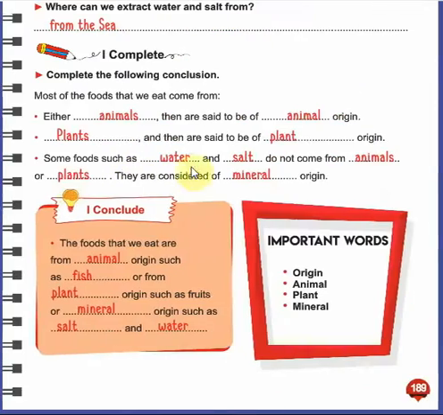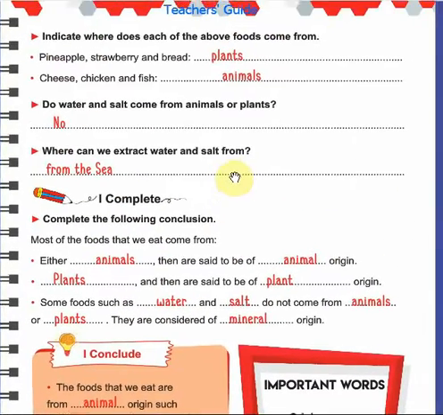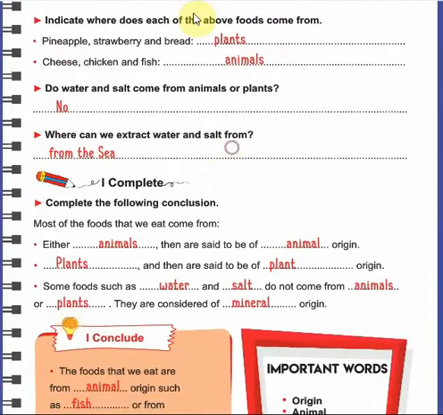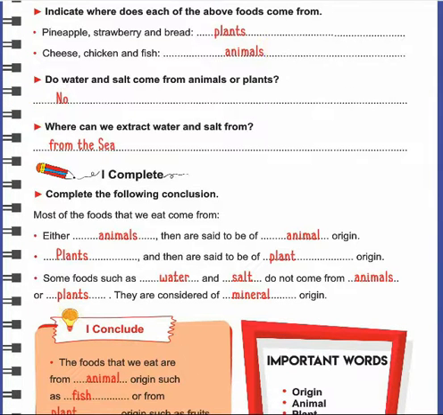Okay, let's go to the second page. We are going to indicate where each of the above foods comes from. As I told you, pineapple, strawberry, and bread come from plants. Bread هو example جديد عطونا إياه ما في فوتو إله. البريد هو نستخرجه نصنعه من القمح. Okay, يعني from plant origin.